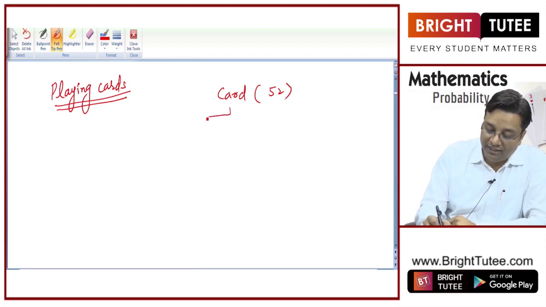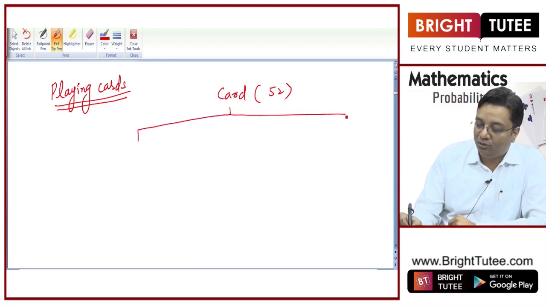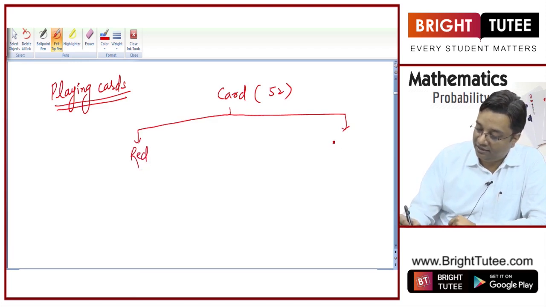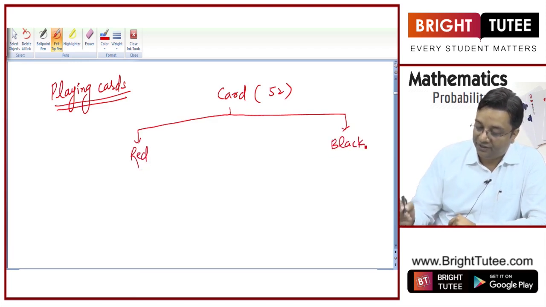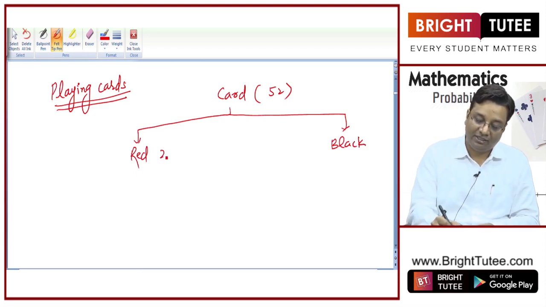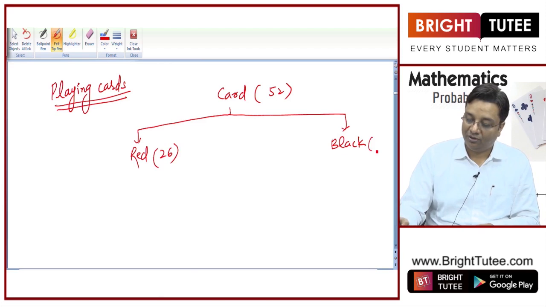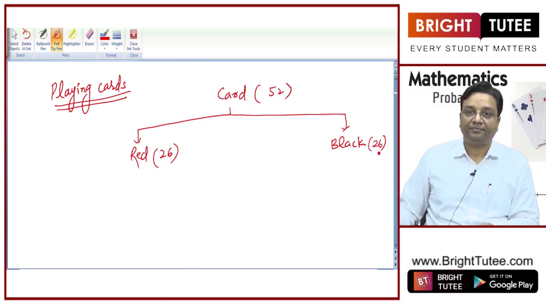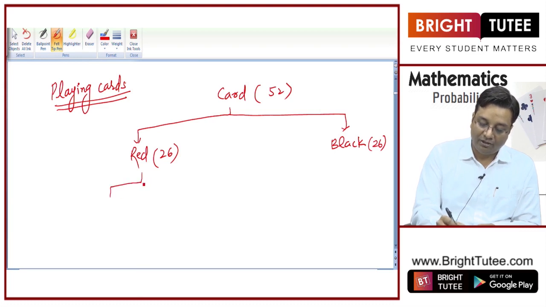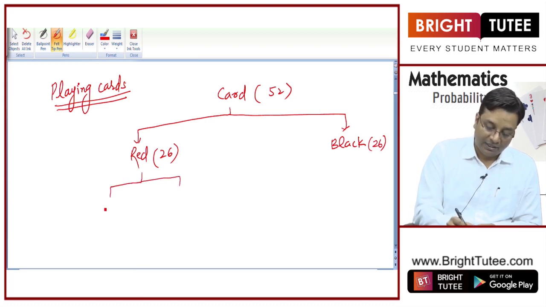Out of these, they can be segregated in 2 colors. One is red, another is black. So these are equally divided in red and black cards. So red are 26, black are also 26, right? Red cards can further be segregated in 2 parts. One looks like this.